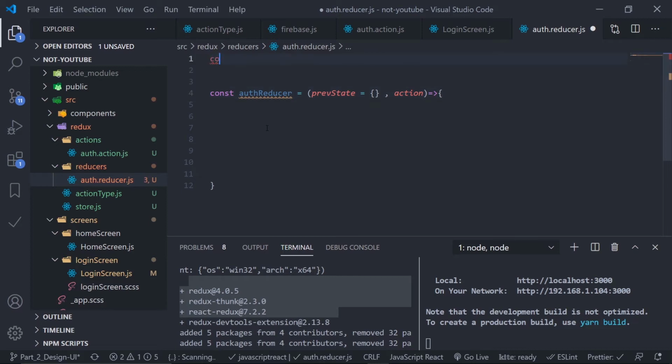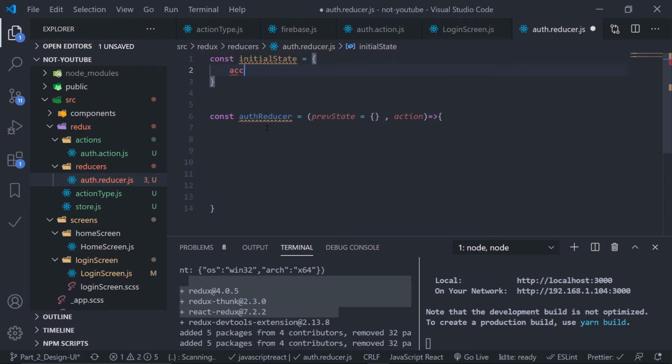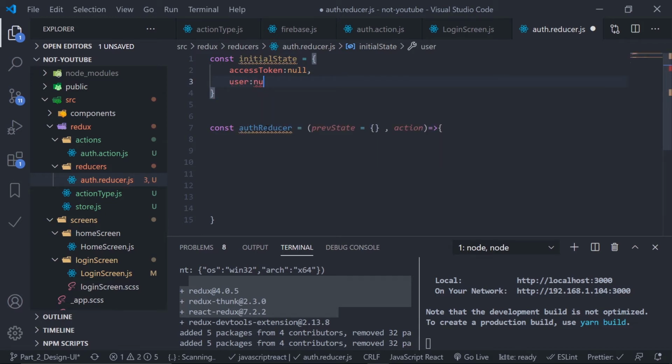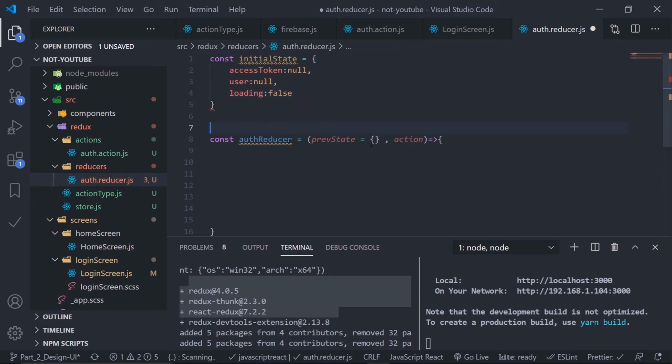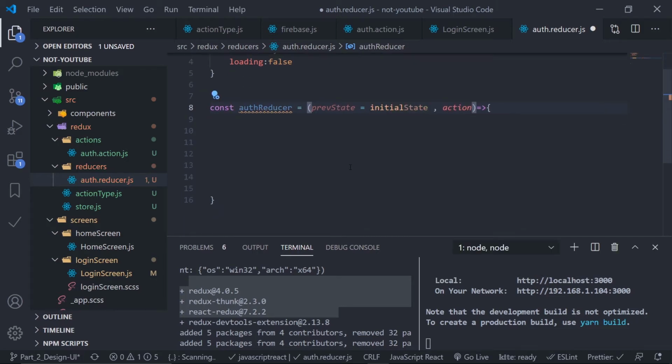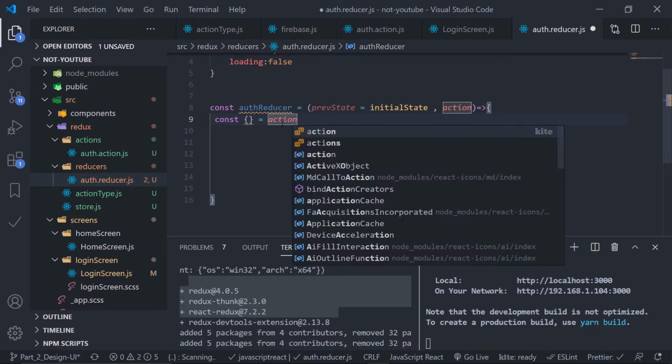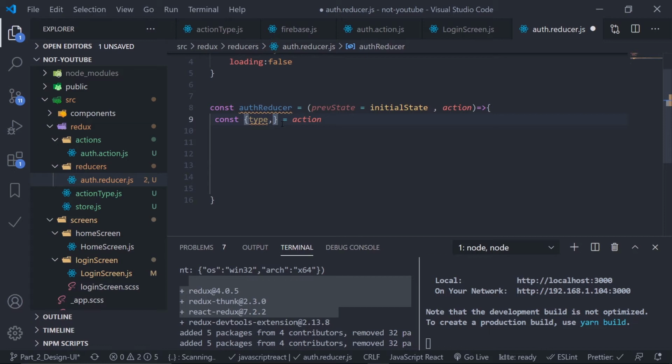What I need inside this initial state, I need the access token. So if the access token is null, it means my user is not authorized. So at the initial state this is null, and my user profile, so user, which is also null, and the third one is the loading state, which is false. Okay, so inside this previous state just pass the initial state, that's it. And now this action will have the payload and the type. So let's destructure this. So from this action I'll get the type and the payload.